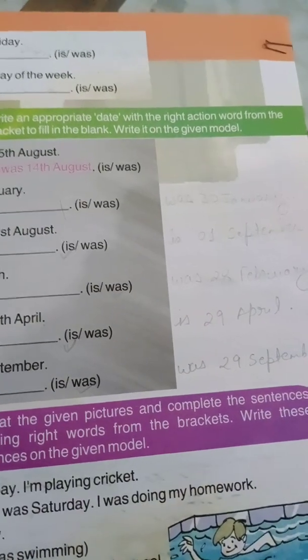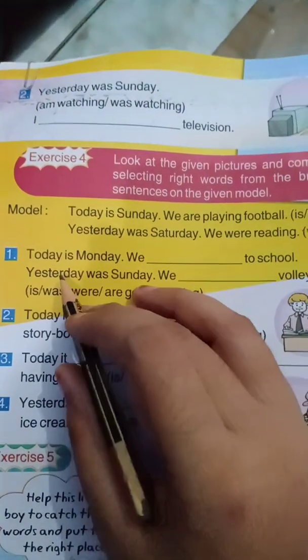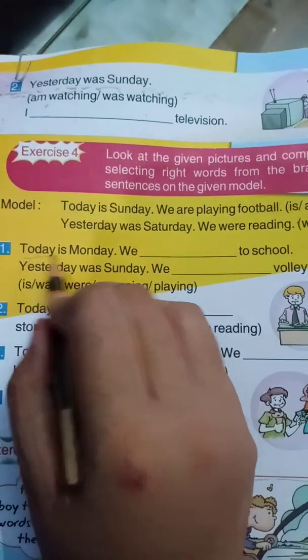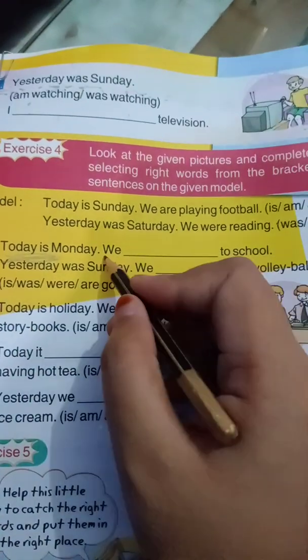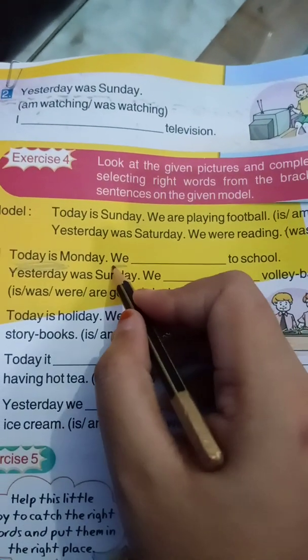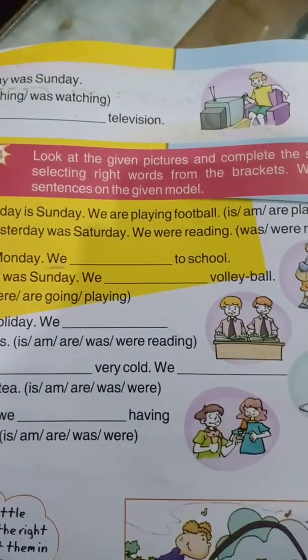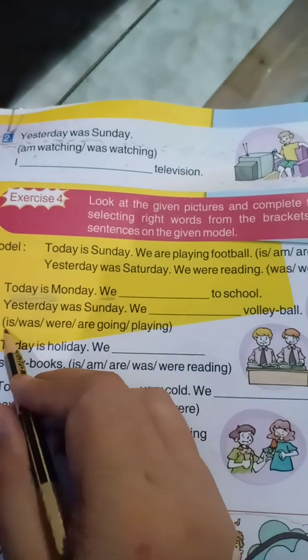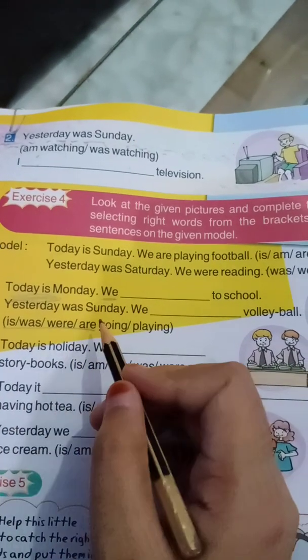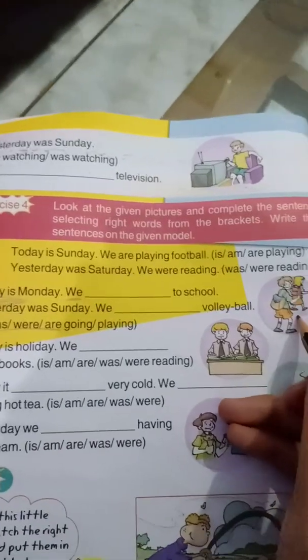Okay, similarly the next exercise we will do in the book again. Today is Monday. So here we are talking about present action. In present action, with we, what do we use? Is, was, were, are. Among these four, what will we use? We are going.